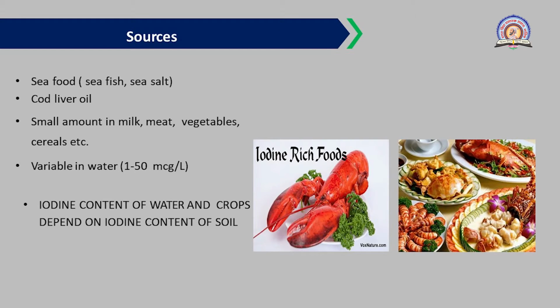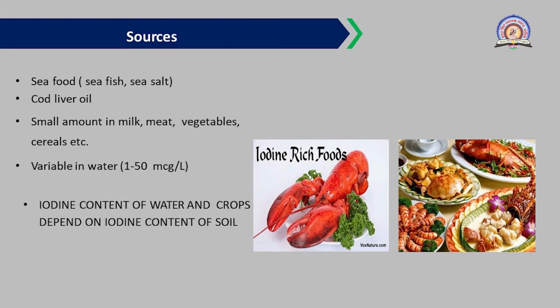Now let us discuss the sources of iodine. These are mentioned here. You can see seafood, that is sea fish or sea salt mainly, which are rich in iodine. You can use this food in your daily diet to improve your iodine level. Then cod liver oil is again a source of iodine. A small amount of milk also contains iodine. Some meat, vegetables and cereal also contain iodine. These are the rich sources of iodine.